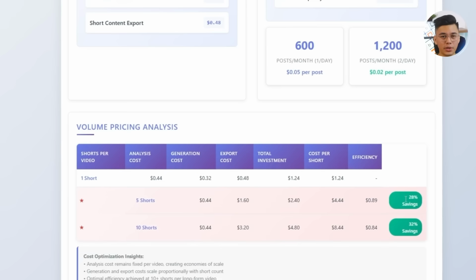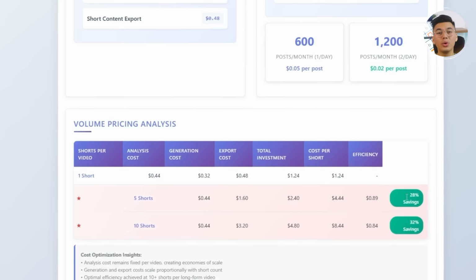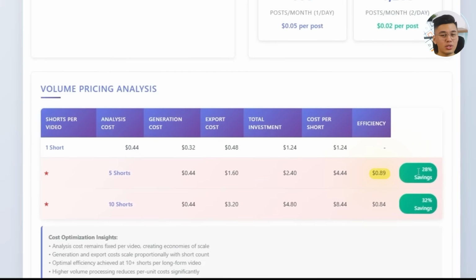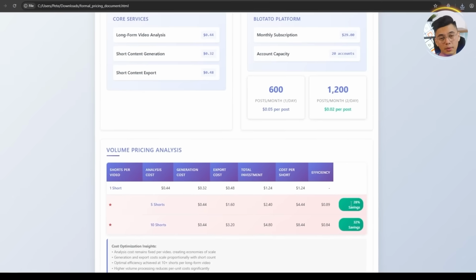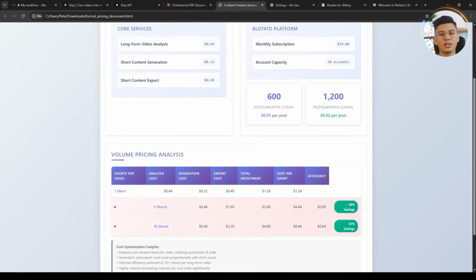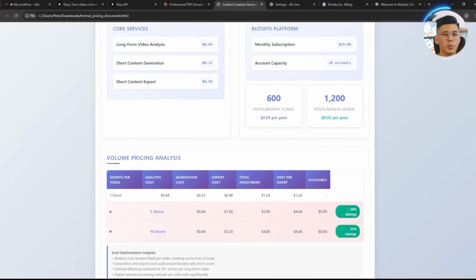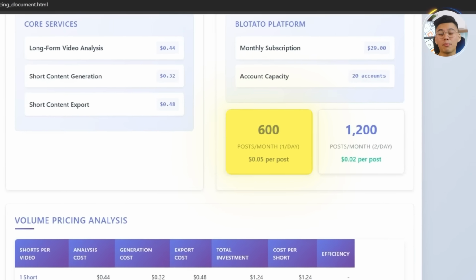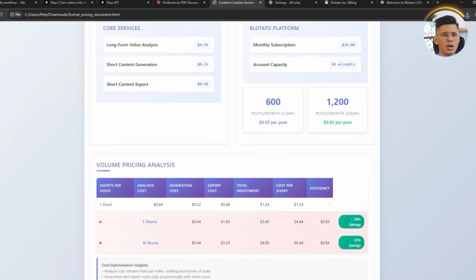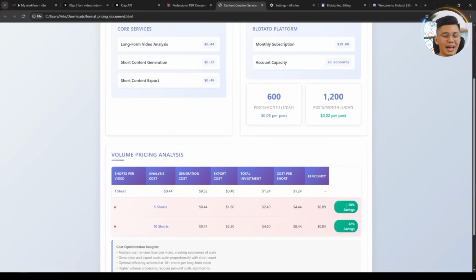But here's the good news. Processing in bulk brings the price down. If you run 5 shorts at once, you get about $0.89 in savings, which is roughly a 28% discount. On the Blotato side, posting content to your linked social platforms is priced at around $0.05 per post. We also have a breakdown graph in the video, so you can visualize how everything adds up.